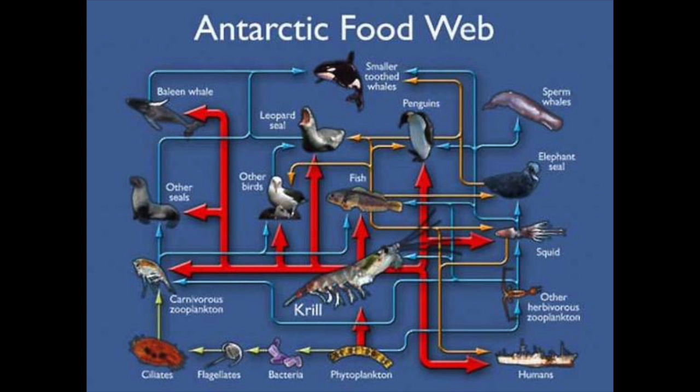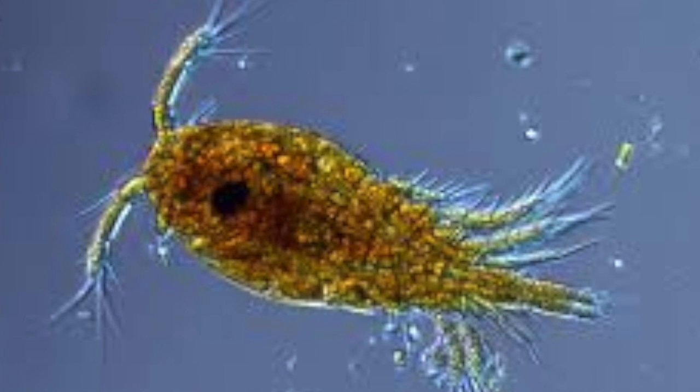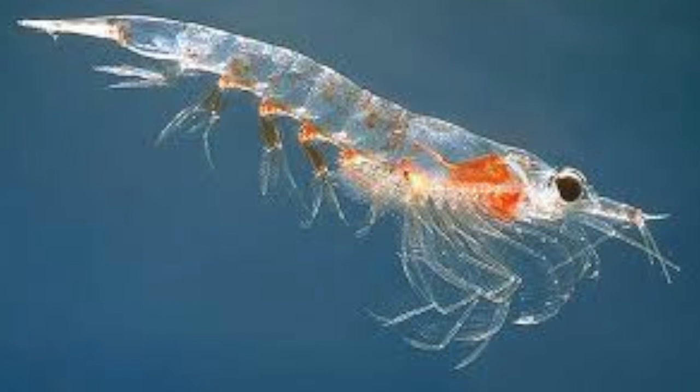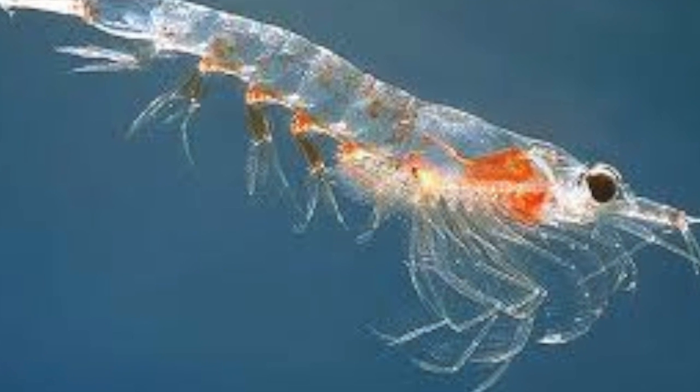Here is the food web of Antarctica in which the leopard seal lives. The leopard seal is a tertiary consumer, meaning it is the top predator in its environment, other than the exception of the desperate whale or human hunters. A producer in this environment is phytoplankton. A primary consumer is krill or zooplankton. These animals eat the phytoplankton.